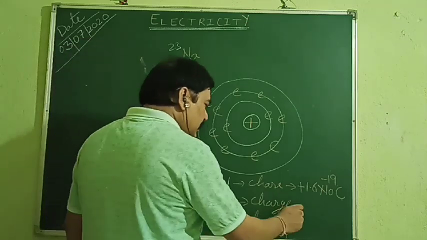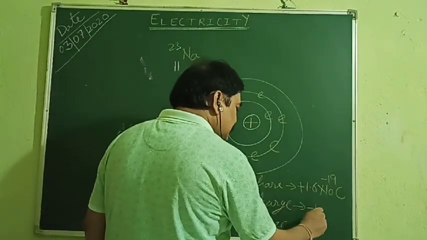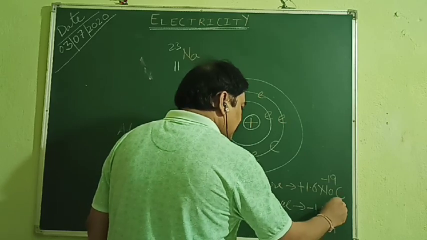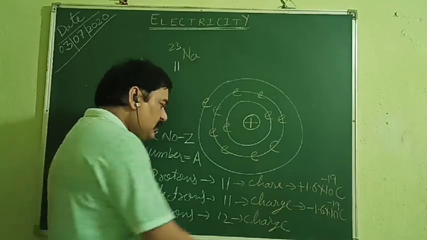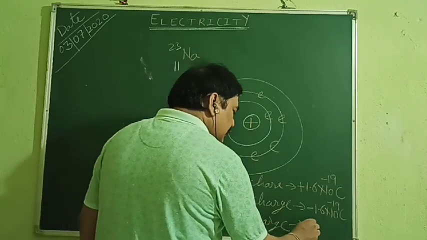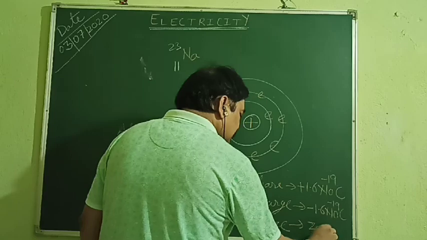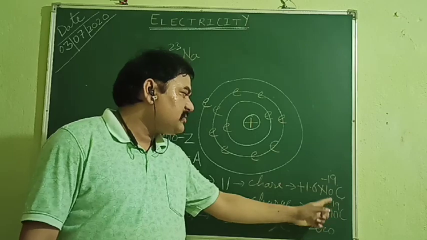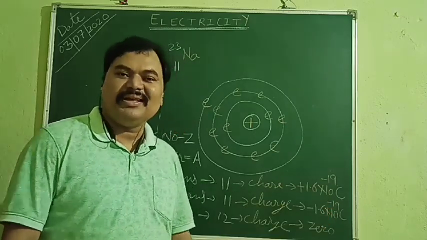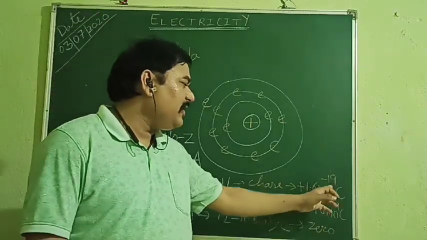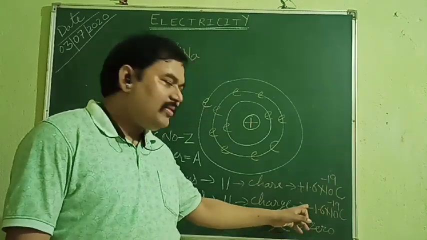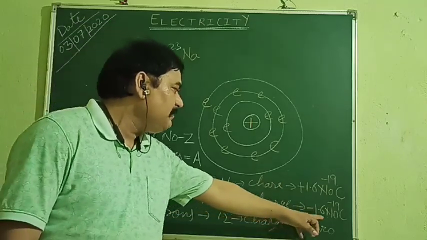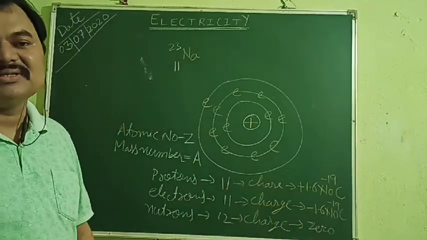Here, every electron has minus 1.6 into 10 to the power minus 19 coulomb. And the charge on a neutron is 0 because it is neutral. Many students get confused with this minus sign. Don't worry, this is not indicating the value, it is just indicating the nature of charge. This sign indicates that the proton has the positive charge, and this sign indicates that an electron has the same amount of negative charge.